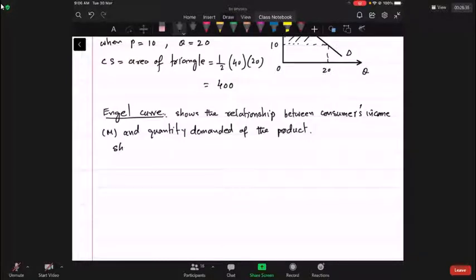The shape of the Engel curve depends upon the nature of the product.